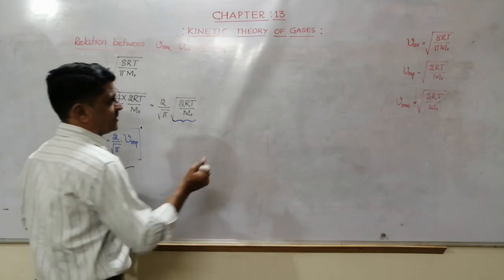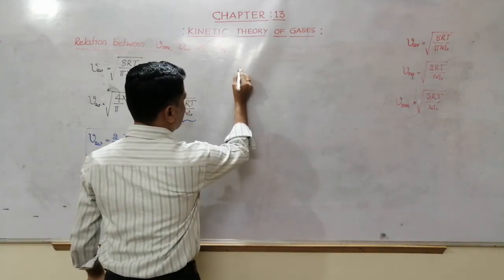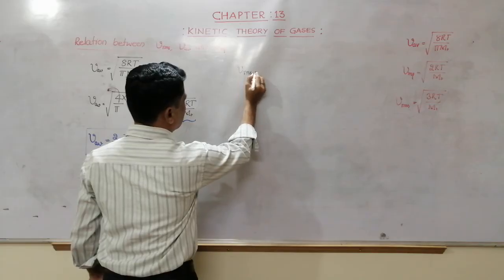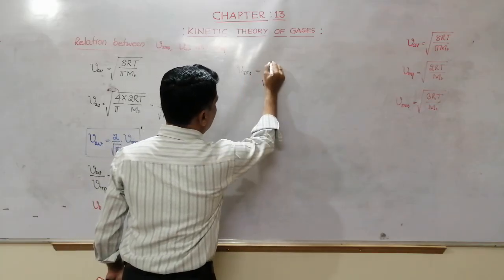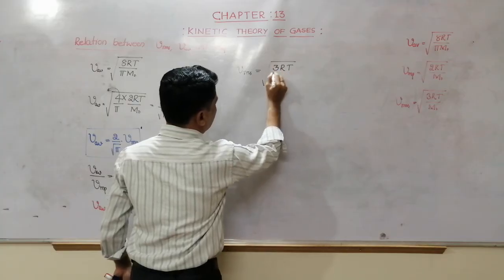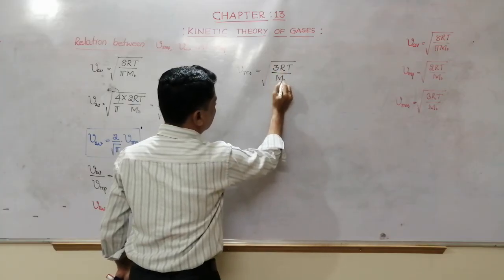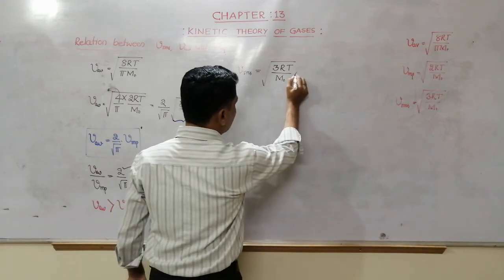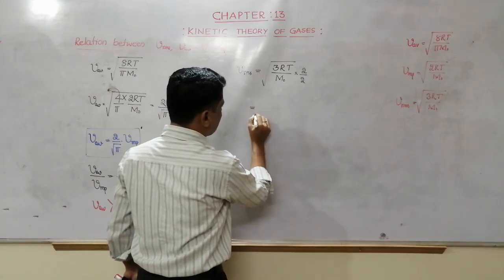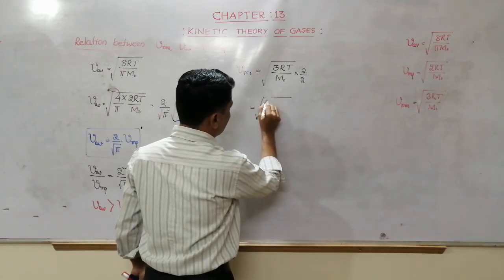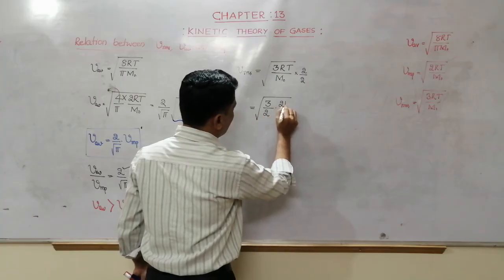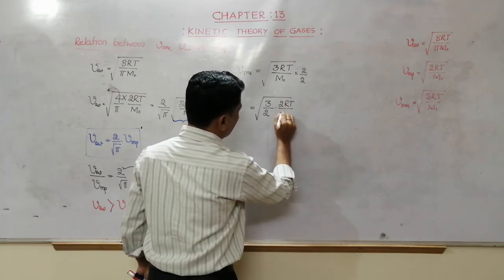Next we will take RMS. VRMS is equal to under root of 3RT by m naught. Okay, what I do here, I will multiply it by 2 and divide it by 2. This I can modify as 3 by 2 into 2RT by m naught.